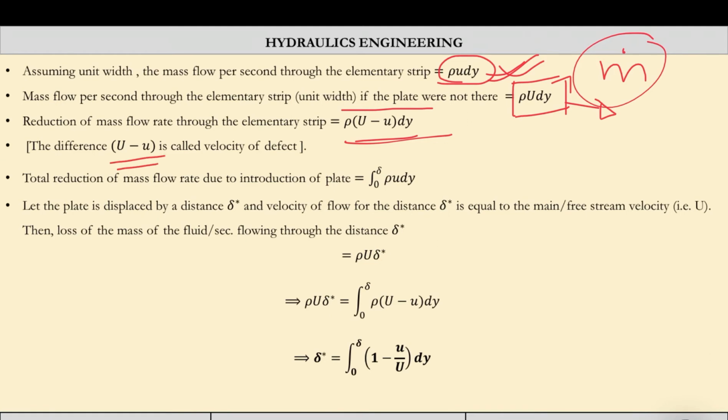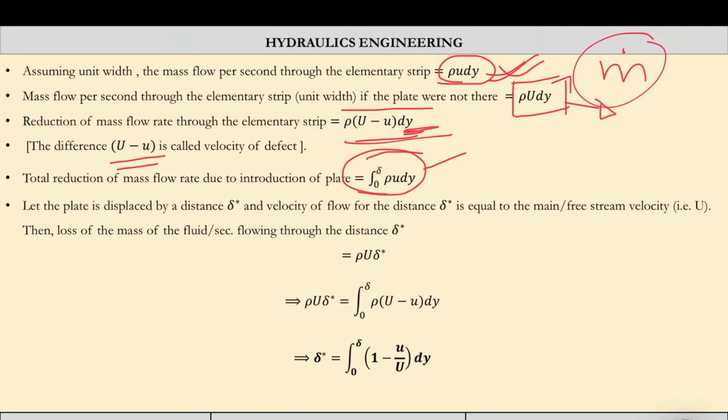This difference we have seen in turbulent flow also. This is called velocity defect. So the total reduction of mass flow rate due to the introduction of the plate, for the elementary element dy, up to distance delta, will be integrated from 0 to delta of rho (U minus u) dy.